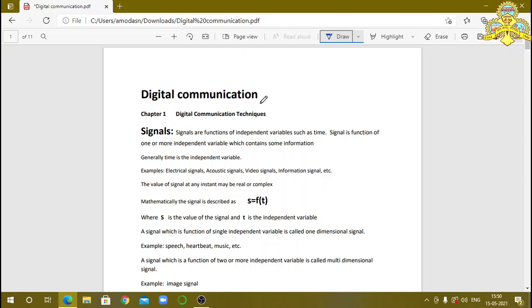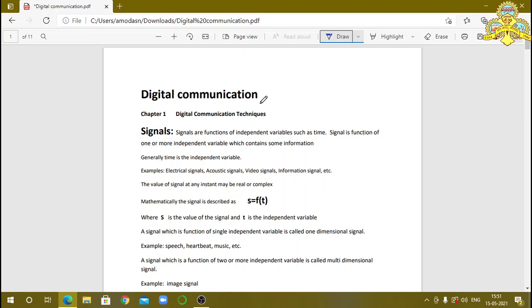Hello everyone. Now I am going to explain about the digital communication techniques, that is unit 1. In that, signals. What is signals? Signals are functions of independent variables such as time. Signal is a function of one or more independent variable which contains some information. You already observed the voltage waveforms, current waveforms. In that, the voltage value changes with respect to the time. Time is an independent variable.